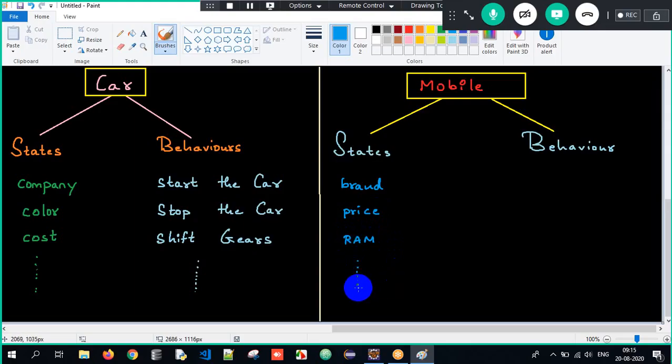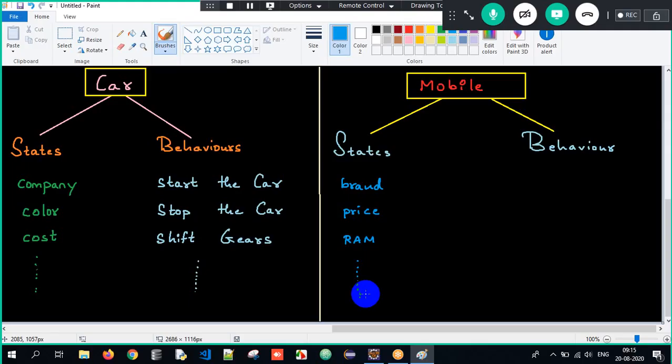Okay, and so on. We can have n number of states here. Brand, as I told you: Nokia, Samsung, Oppo, Vivo, OnePlus, Apple. You name it, we have 1,000 brands. Price 20,000, 30,000, 40,000, it keeps on ranging. RAM 4 GB, 8 GB, 12 GB, 16 GB. The RAM size. So states are used to store some data.